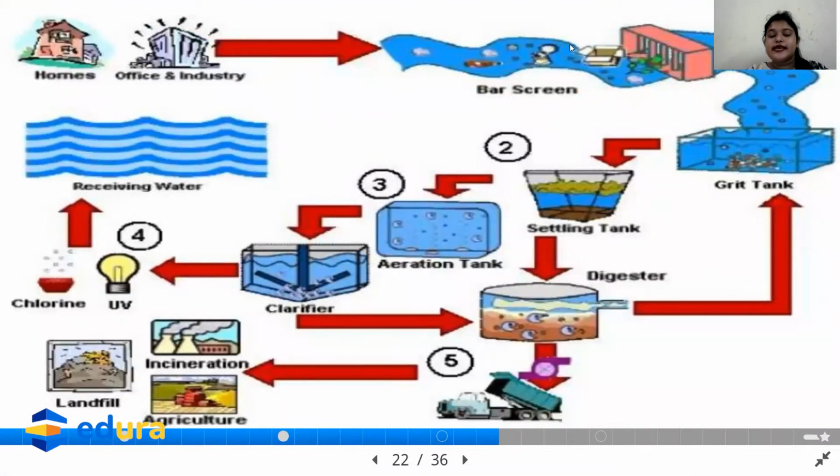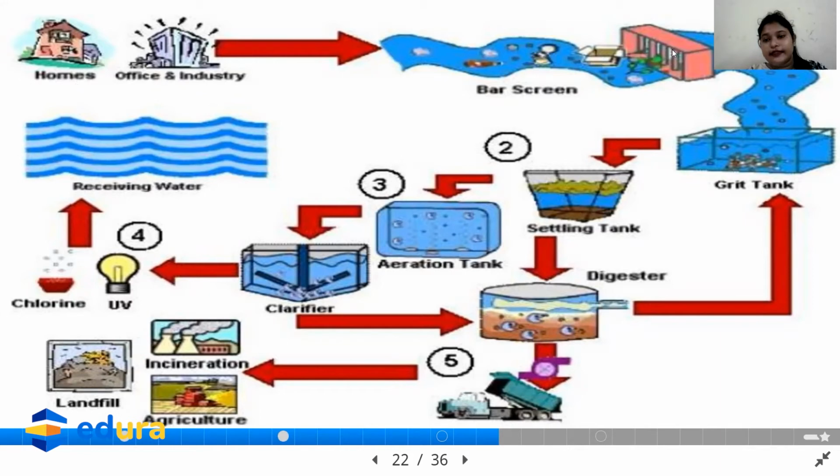See, so this is the separation of large objects. So here this is the bar screen. What is it? Bar screen. In the bar screen, whatever large objects are present, let it be sticks, cans, rags, then cardboards, etc. When this comes out of this screen, it does not pass away. It gets saved over here.